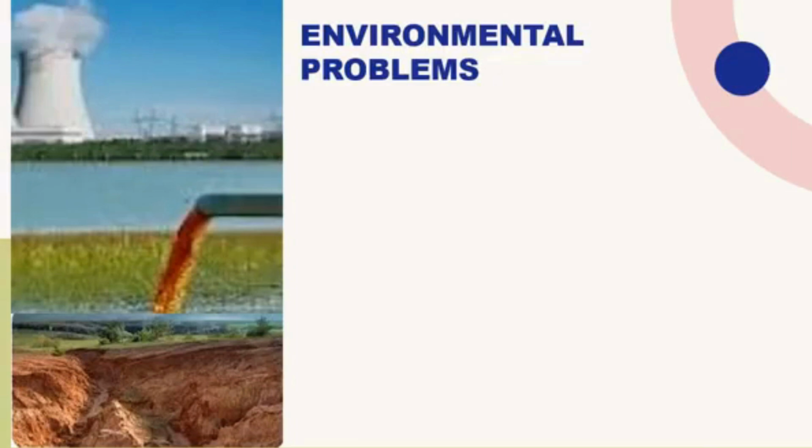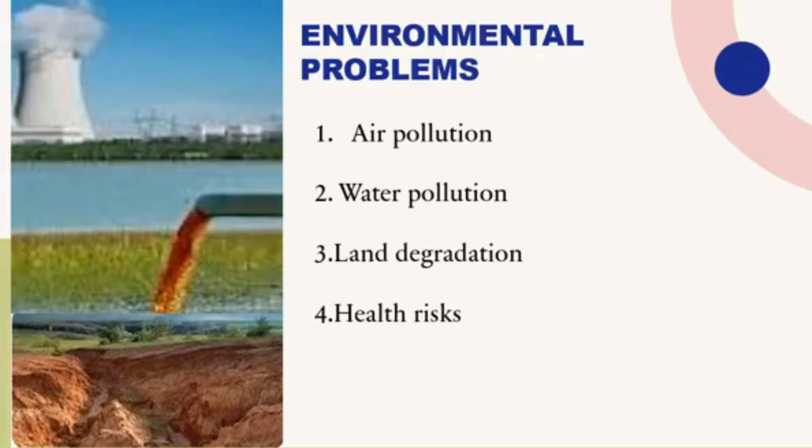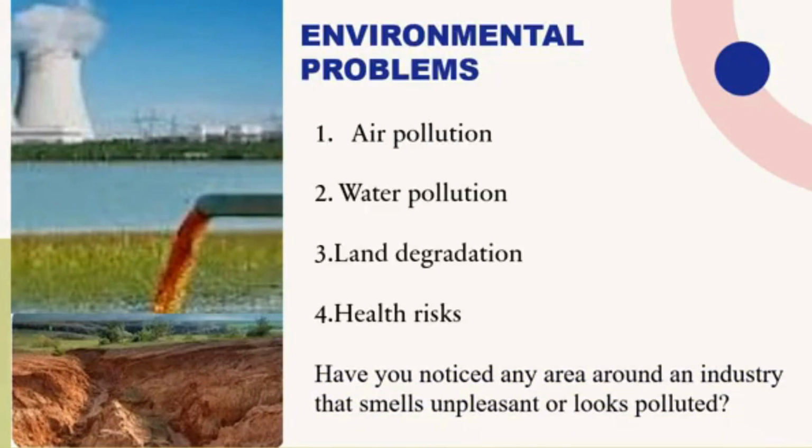Then what are the problems? Environmental problems that the chemical industry creates: 1. Air pollution, 2. Water pollution, 3. Land degradation, and 4. Health risk. Have you noticed any area around an industry that smells unpleasant or looks polluted? Let's just look around us. Have you noticed any area around an industry that smells unpleasant and looks polluted? Since we are talking of environmental problems.